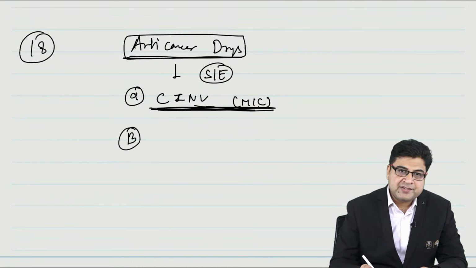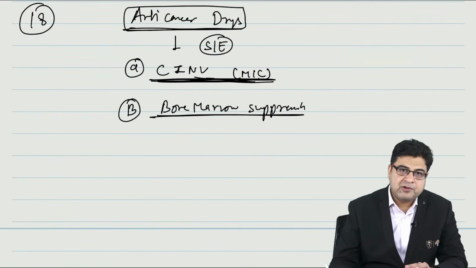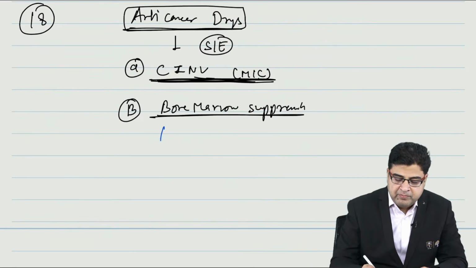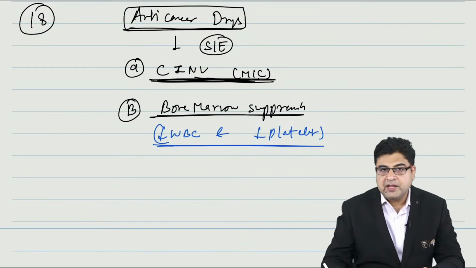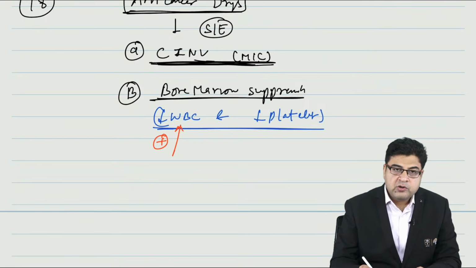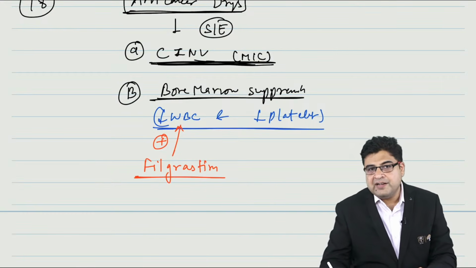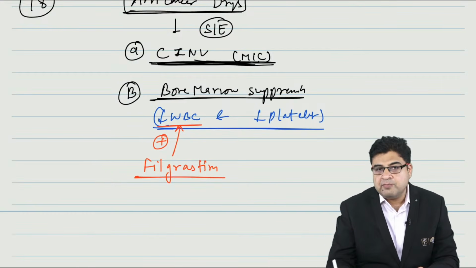The second important side effect of anti-cancer drugs is bone marrow suppression. How to deal with it? In bone marrow suppression, the patient's WBC count can go down and the platelet count can go down. To improve the WBC count, we will give a medicine known as filgrastim, which is given to increase the WBC count.